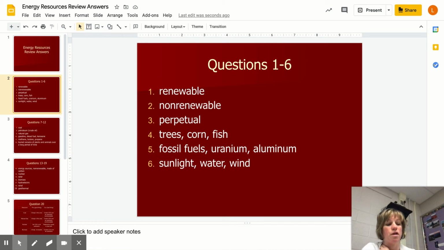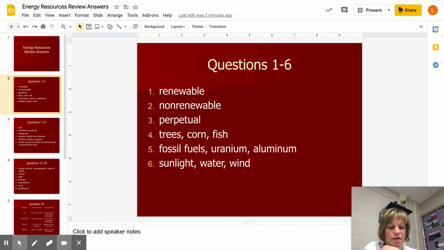So for question 4, examples of renewable resources would be trees, corn, and fish. And corn, obviously, we eat to feed animals, but also corn we know is used to make biofuels, like ethanol, and all of those things can reproduce.